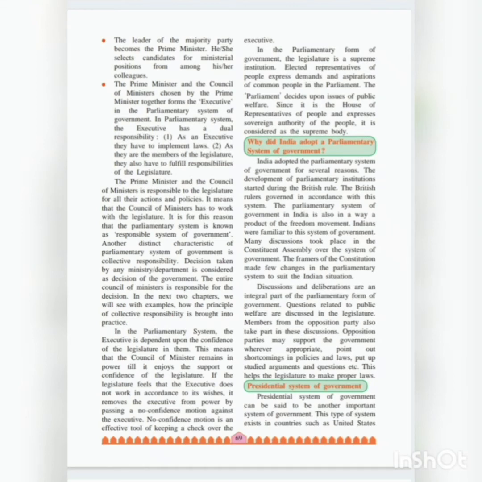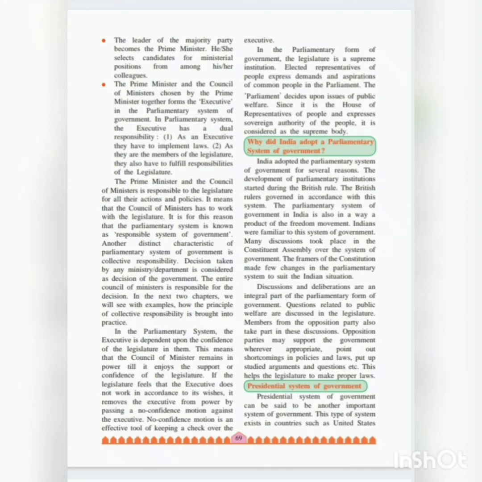It means that the council of ministers has to work with the legislature. It is for this reason that the parliamentary system is known as the responsible system of government. So the council of ministers has to work with the legislature in a responsible way, so it is called the responsible system of government. Another distinct feature of the parliamentary system of government is collective responsibility.